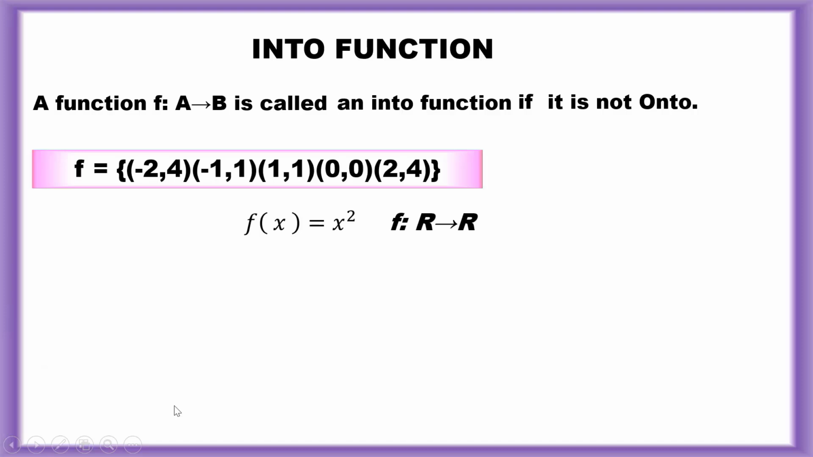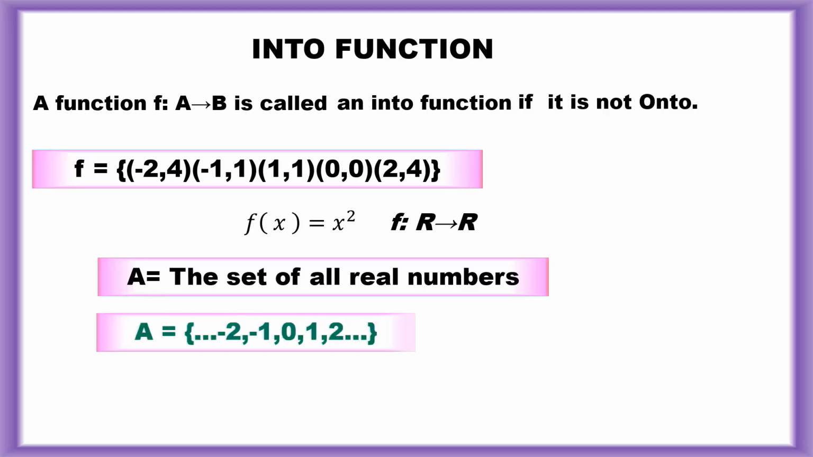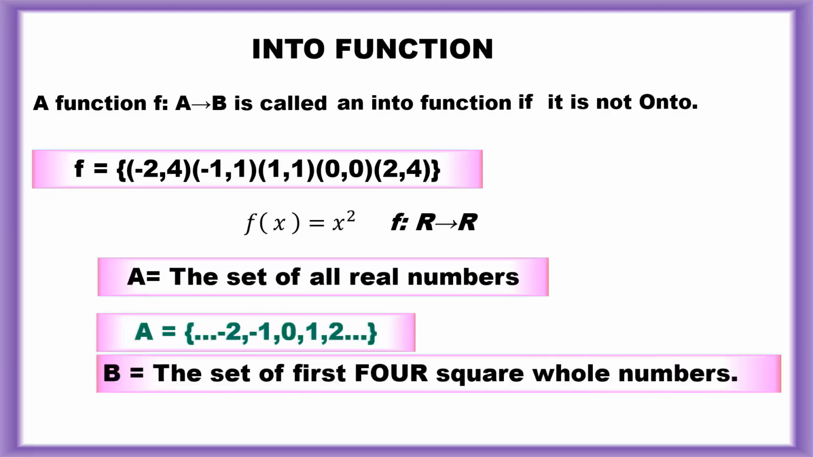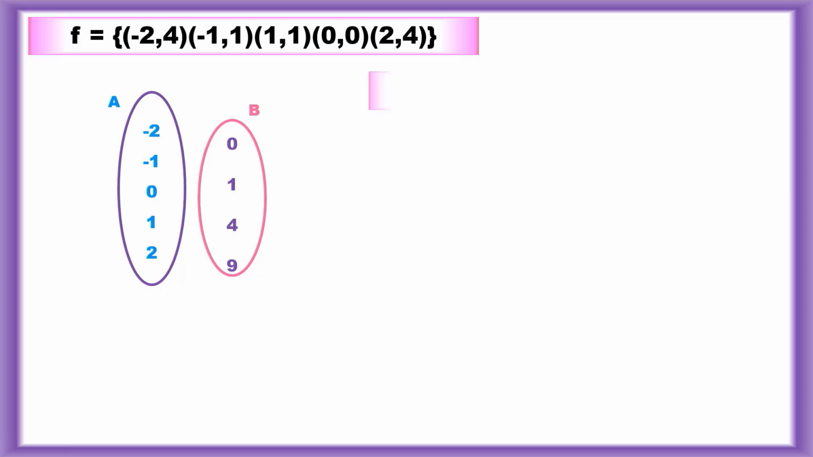Let's consider the set of points from f of x is equal to x square, f from real numbers to real numbers, from the previous slides. A is equal to the set of all real numbers, and B is equal to the set of the first 4 square whole numbers. It decides whether the function is onto or into. B is equal to {0, 1, 4, 9}. This set of points is taken from the previous slide and represented in an arrow diagram.